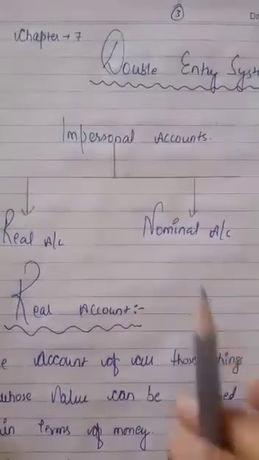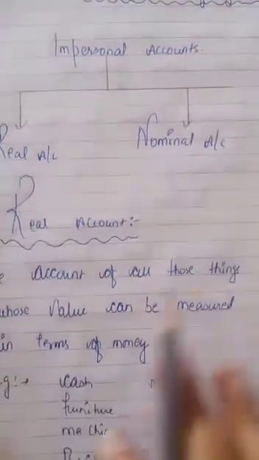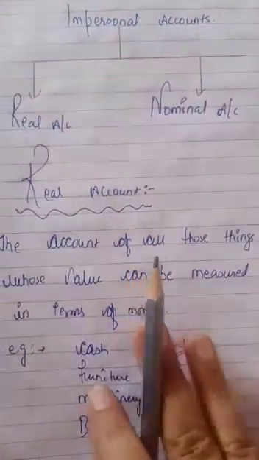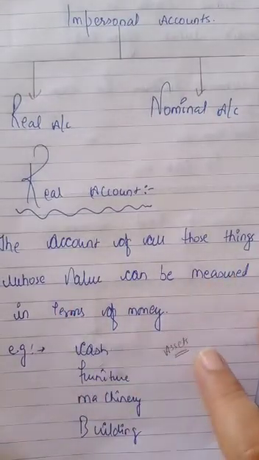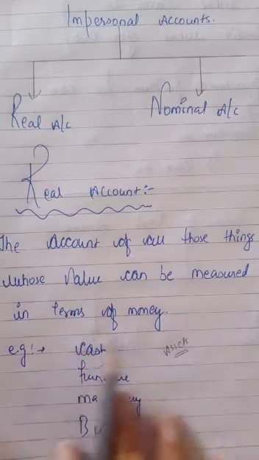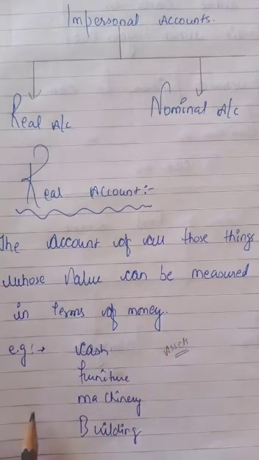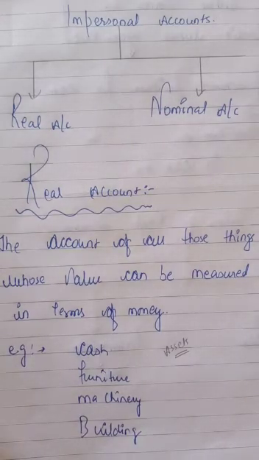So impersonal accounts are of two types, real account and nominal account. Real account is the account in which those items are included whose value can be measured in terms of money. In short, all the assets are included in real account. So what is the rule for real account?